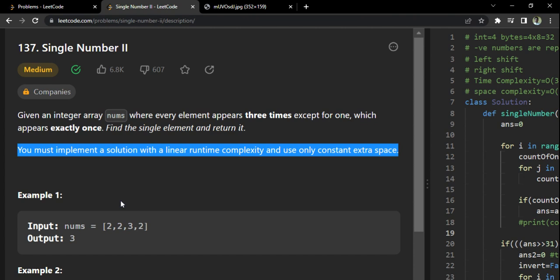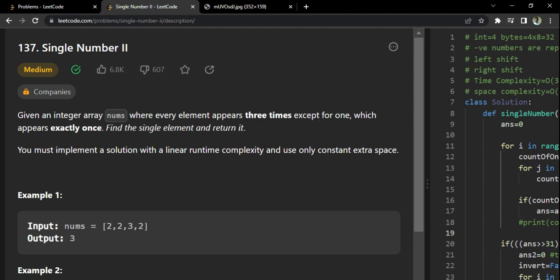So what's the third line? It says that you must implement a solution with a linear runtime complexity. Linear is still okay, that's not the hard part, but the other part is very hard. Use only constant extra space. That means the answer should not depend on the length of the array, which is n. It should not depend on n, it should be constant. That's what they are trying to convey.